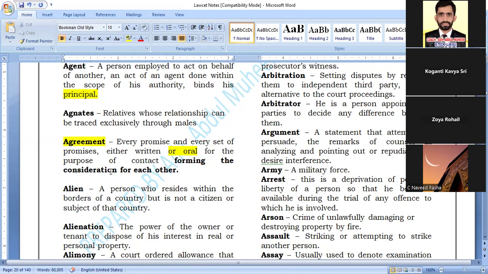So consideration has two sides. You are getting the knowledge from my side, that is consideration, and I am getting the fees from your side, that is my consideration. When you combine these two considerations, we are agreeing. You say that you want classes, it is in online mode, you send the fees and everything. You are promising something to me, I am promising something to you, and it is forming the consideration. Then it is called an agreement.